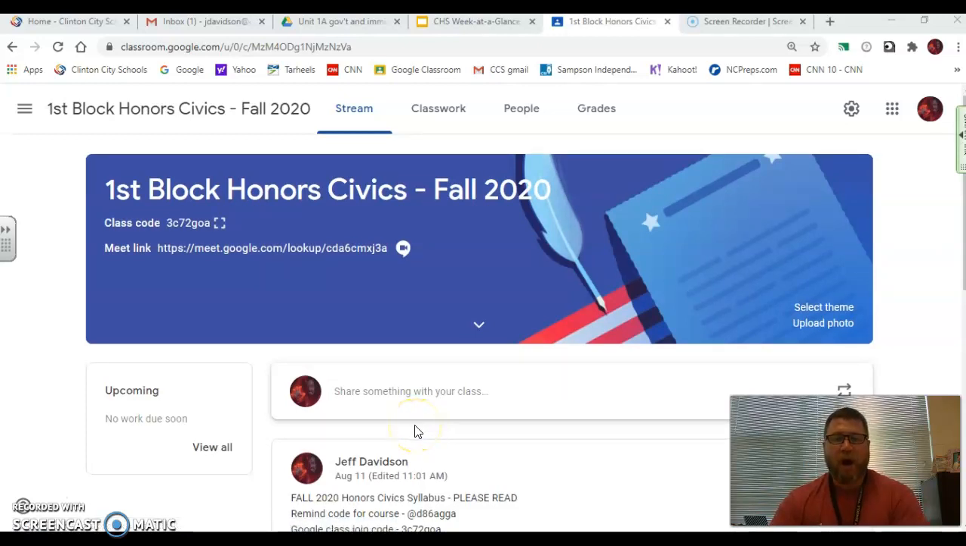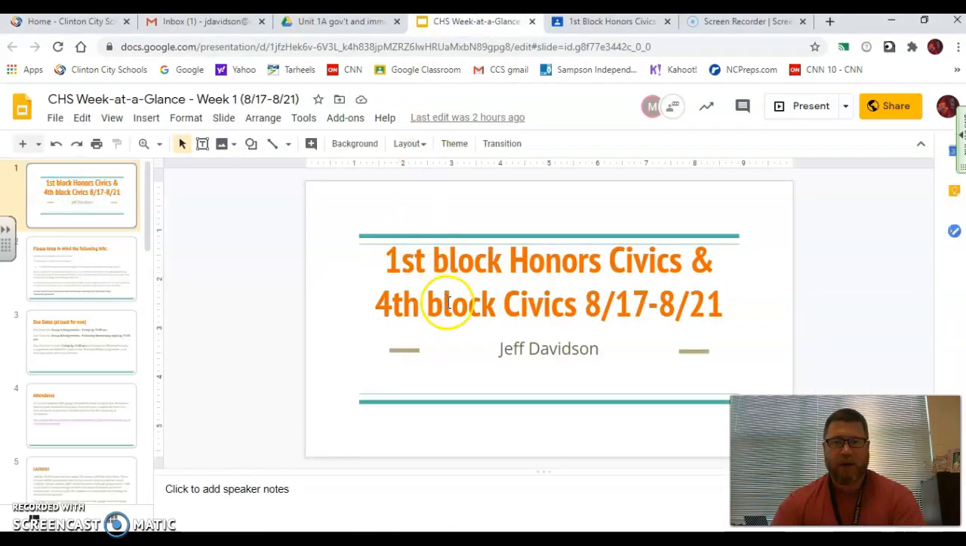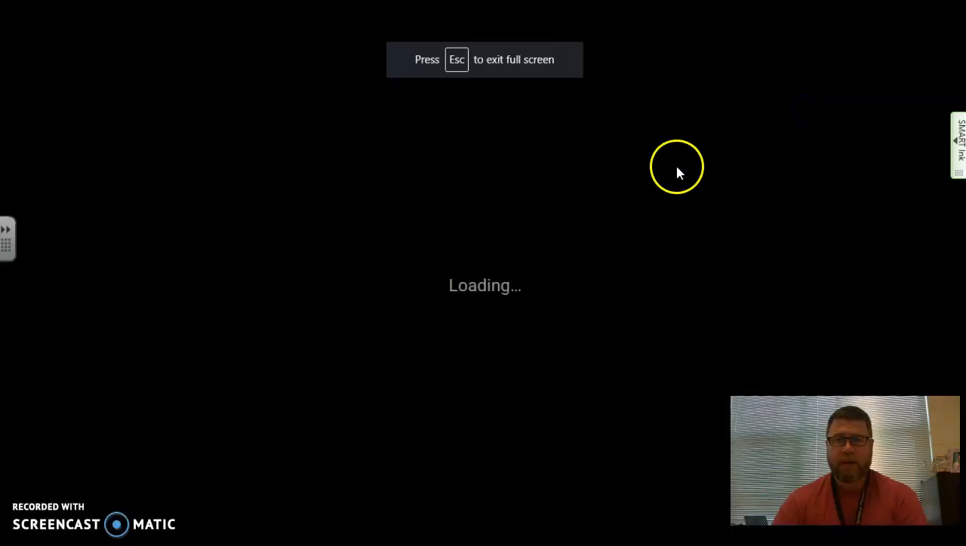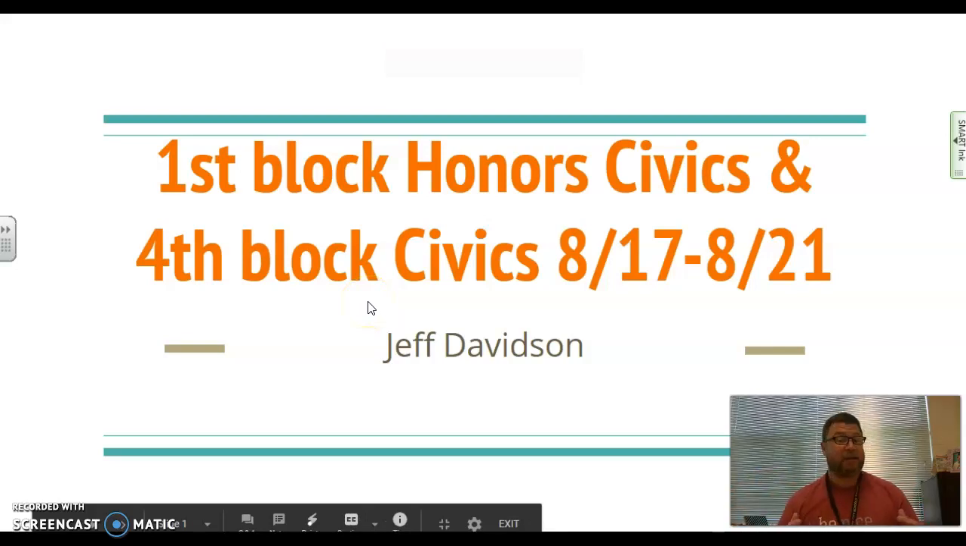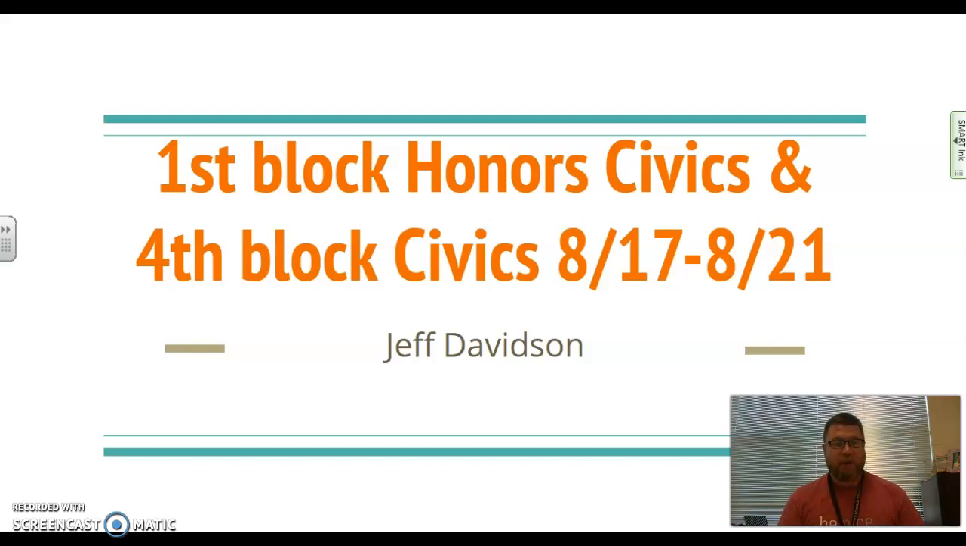So all three groups, Group A, Group B, and virtual students, are going to be using the same Week at a Glance. I'm going to show you the one that I have done for first block Honors Civics and fourth block Civics. For the first week, I just put them both into the same Week at a Glance slideshow, since it's going to be pretty simple. So let's go over some of the main points here. I'm using the same template every week, at least to start with. We are in a fluid situation, guys, so some of this may change or be revised throughout the year, so we all have to be ready to make these changes if need be.